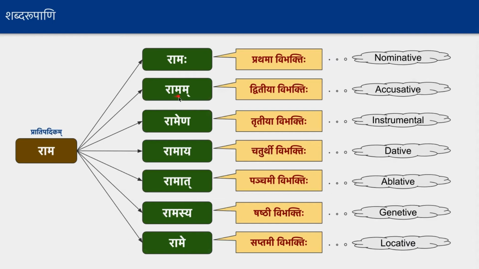And similarly, when you say Dvitiya Vibhakti, again Ramam, we have two other forms for Dvivachanam and Bahuvachanam, and all three are called Dvitiya Vibhakti, generated from the Rama Pratipadikam. But we will see them in the subsequent lessons. That's why when you ask a Kim question, I always insisted on using the singular. That's because the singular is an easier form. We just add Makara to get that form. But for Dvivachanam and Bahuvachanam, we have a little change in the forms. So better we will use the singular at present, till we read Dvitiya Vibhakti in our lessons.